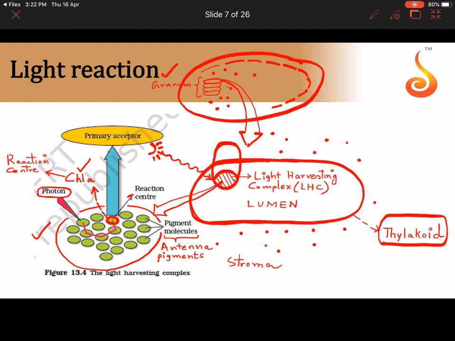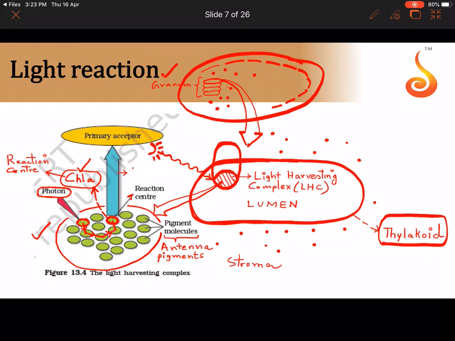See, when light falls on them, they get excited and then they pass on their energy. There is an energy that is liberated from them called inductive energy or Foster's energy. They pass on that energy. See how in a chain reaction they're passing from one to another, and ultimately where are they funneling the energy? They're funneling the energy to the chlorophyll A molecule. Then what will happen to the chlorophyll A molecule? The chlorophyll A molecule gets excited.